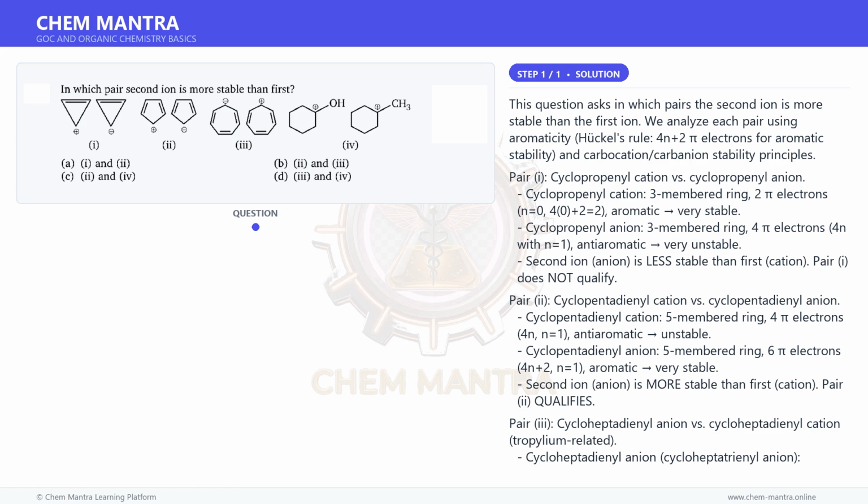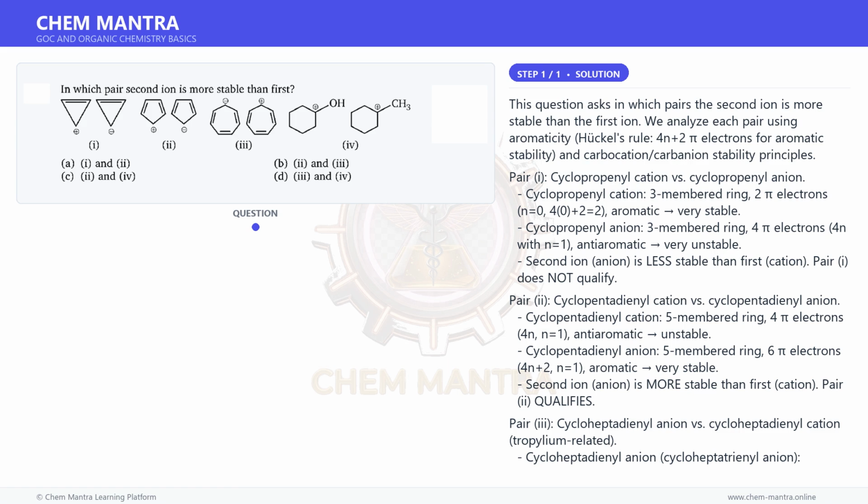1-methylcyclohexyl cation, a tertiary carbocation stabilized by hyperconjugation and induction from the methyl group. The OH group's lone pair donation, resonance, generally provides more stabilization to an adjacent carbocation than a methyl group's hyperconjugation. Thus, the first ion, the OH-bearing cation, is more stable than the second, the methyl-bearing cation. Second ion is less stable than first. Pair 4 does not qualify.